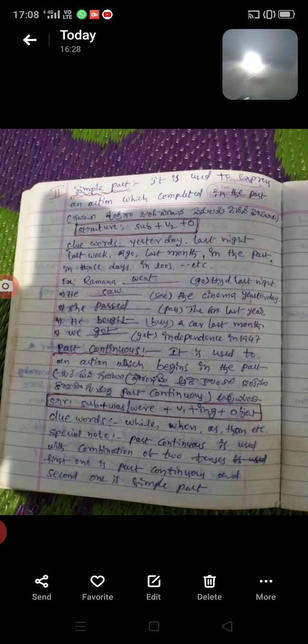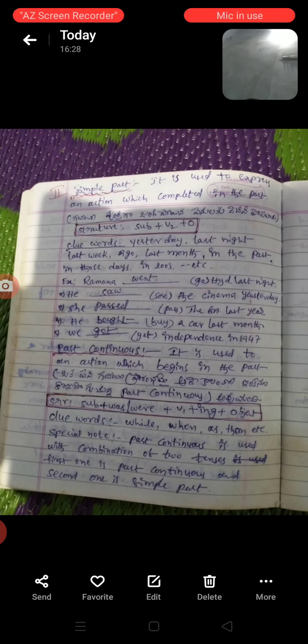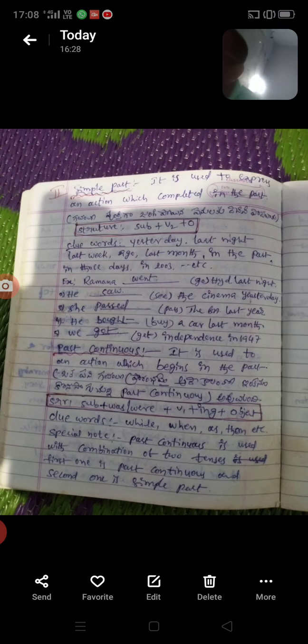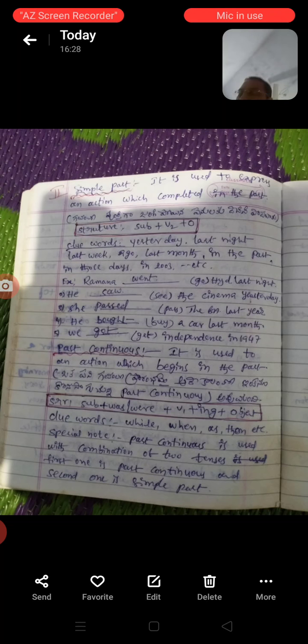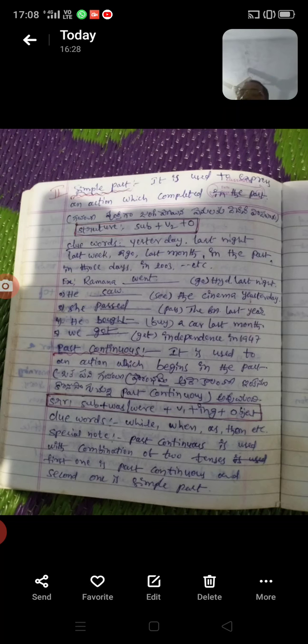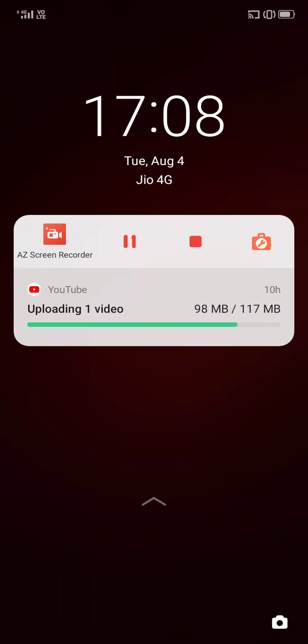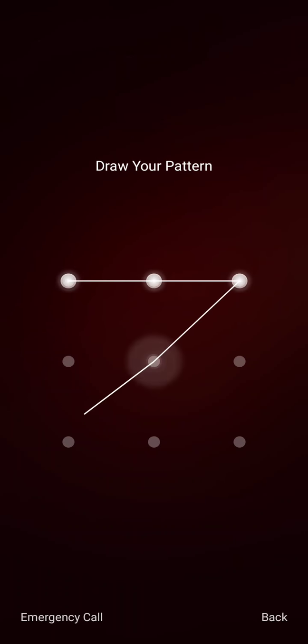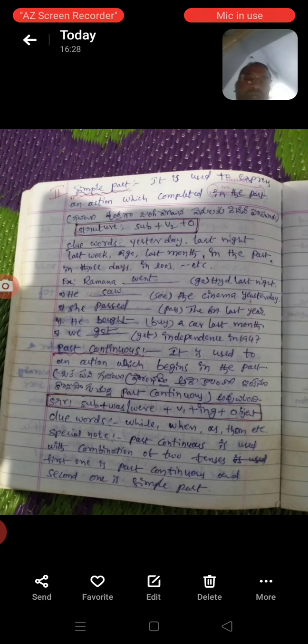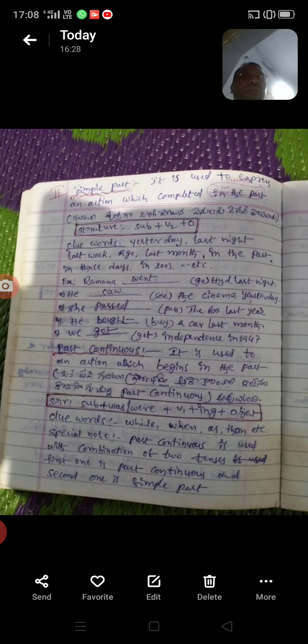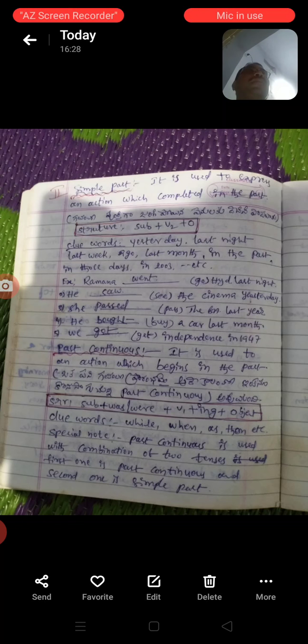Every tense is very important for the examination, and every lesson you prepare is important from the examination point of view, as well as for the future. When you listen or practice yourself, that is very useful for the examination.